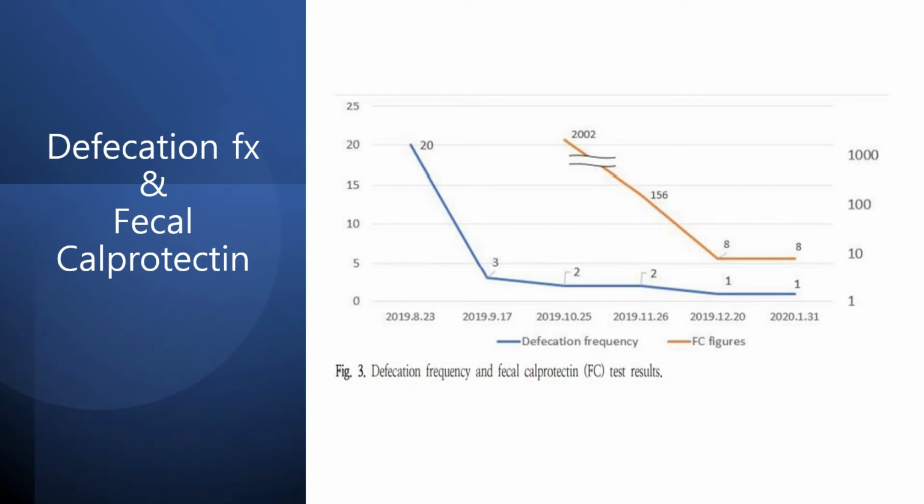Let's see the graph. Blue line is defecation frequency. The frequency reduced from 20 to 1. Orange line is fecal calprotectin points. Over 2,000 is down to 8. The treatment ended in January 2020. But due to the COVID-19 pandemic, he could not get a colonoscopy. So I couldn't check his colonoscopy after herbal medicine. And the fewer the herbs in the formula, the more severe the patient's symptom. Think about it.